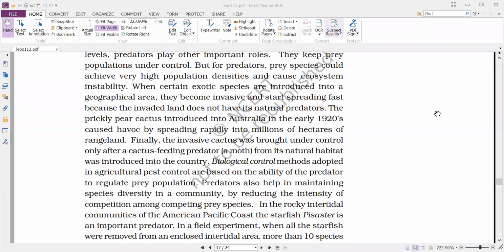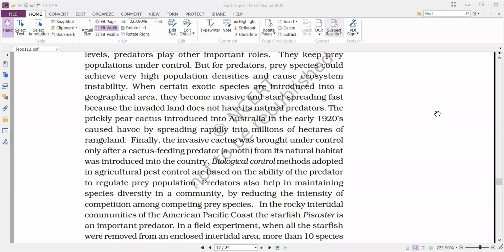Those organisms which are causing damage to the croplands, only those insects will be killed. But those insects which are required for pollination and all that do not get disturbed by using these biological control methods.